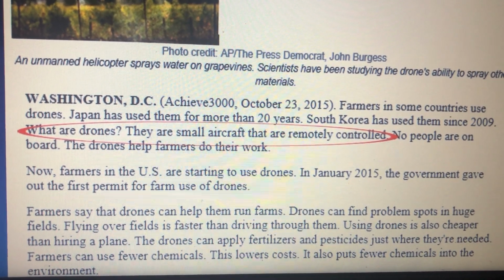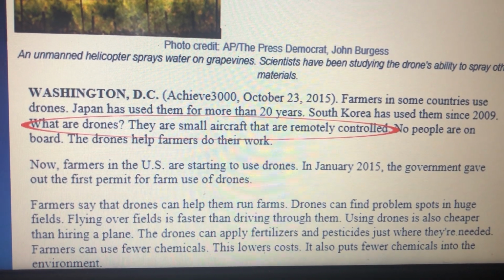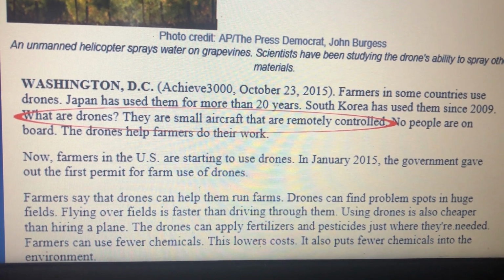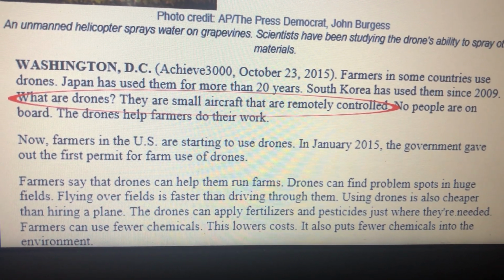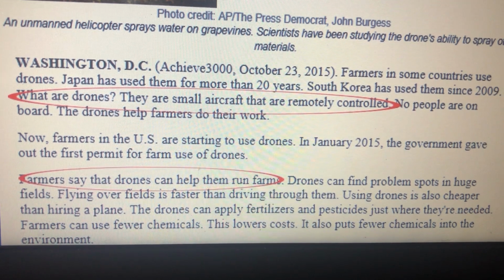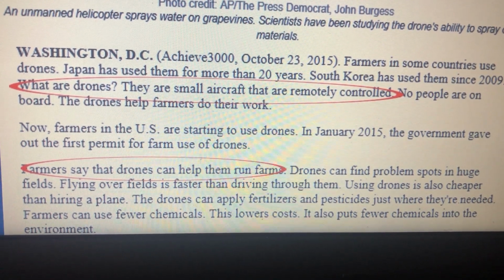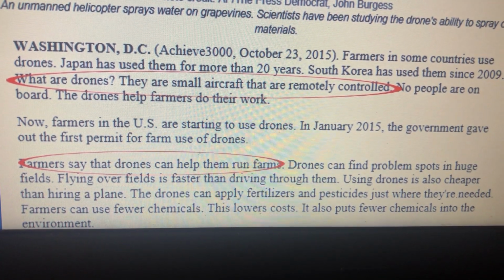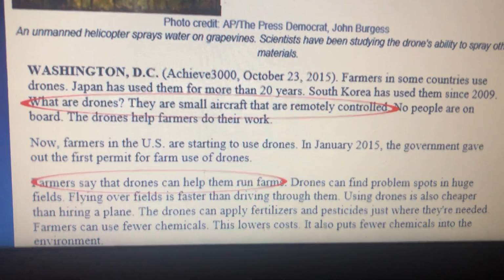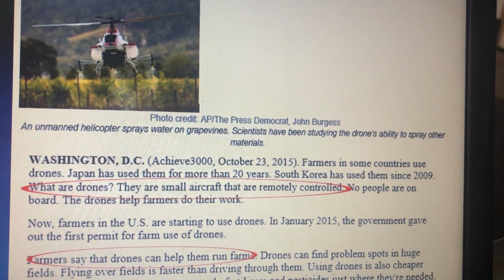Well, it kind of gives you a more specific definition of a drone. It says they are a small aircraft that are remotely controlled. It also tells you something that they're used for. It says here in the third paragraph, farmers say that drones can help them run farms. So in that article, you can rewrite these details in your own words and use it as background information.